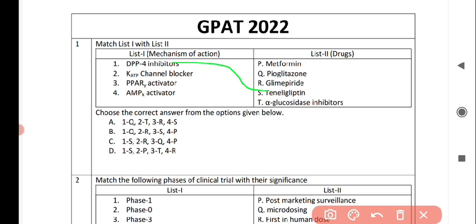For KATP, it correctly matches with option number R, that is glimepiride. For PPAR gamma activator, it correctly matches with option number Q, that is pioglitazone. And for AMPK activator, it correctly matches with option number P, metformin. So option number C is correct for this question.